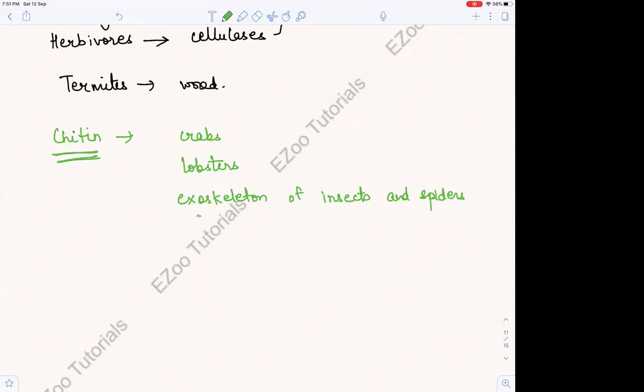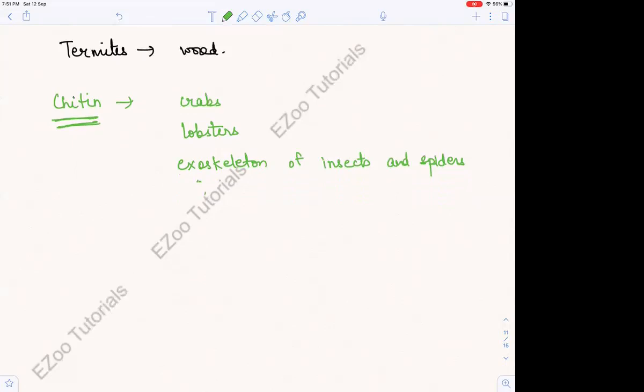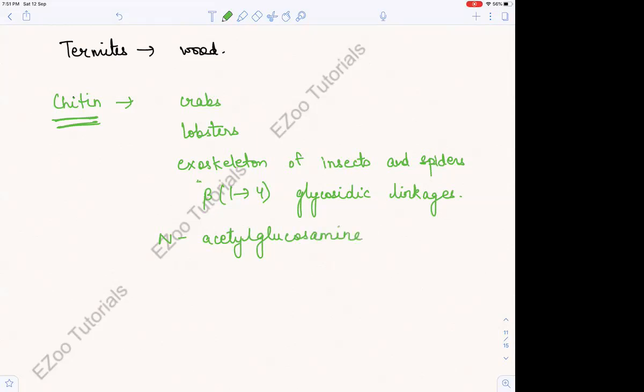The bonds are beta 1 to 4 glycosidic linkages, same thing. I write linkages also so that you know one more word. The repeating unit is N-acetyl glucosamine, linked by beta 1 to 4 glycosidic linkages.